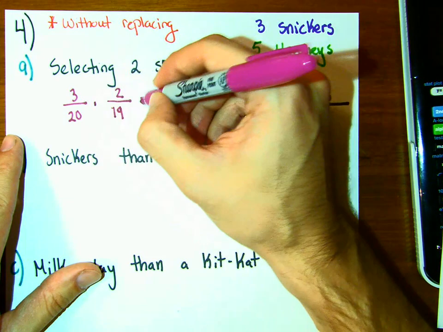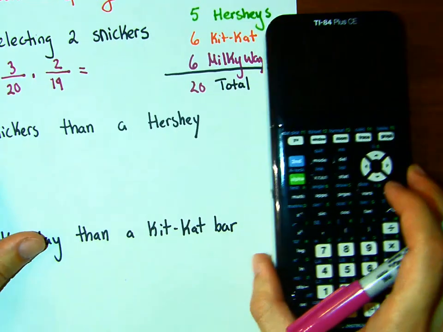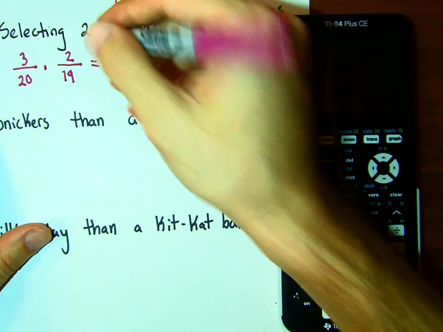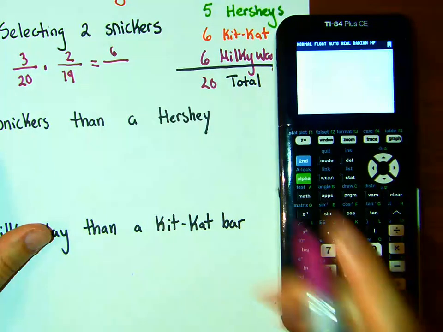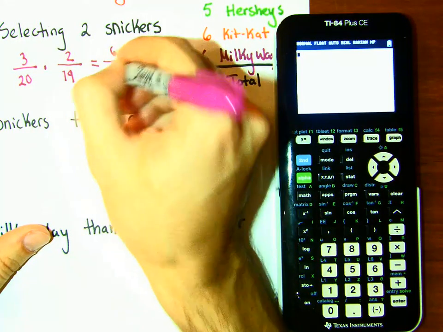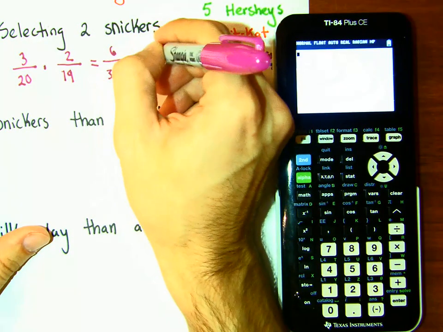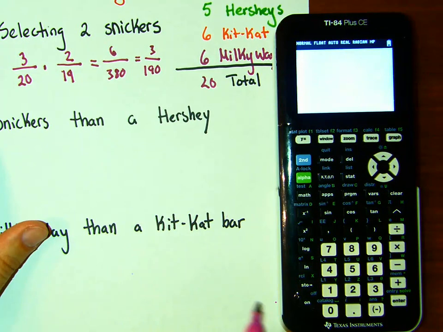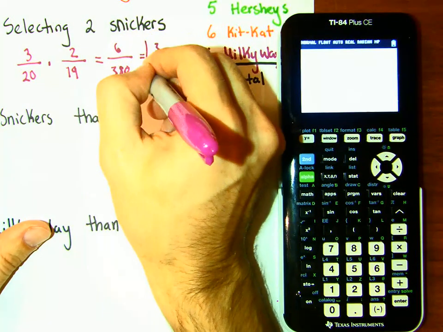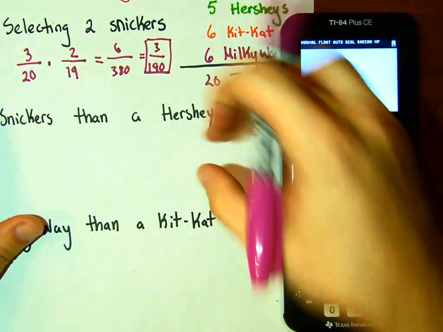So if we multiply this, the numerator is 6. What's 20 times 19? It's 380. And if we divide this, it's 3 over 190. So this is the probability of getting 2 Snickers in a row.